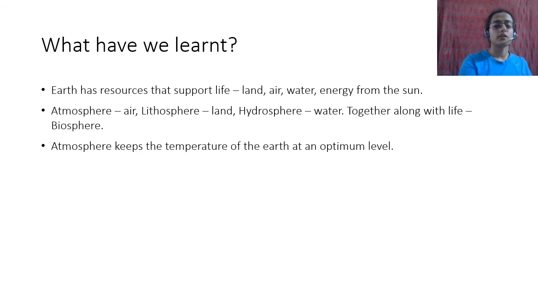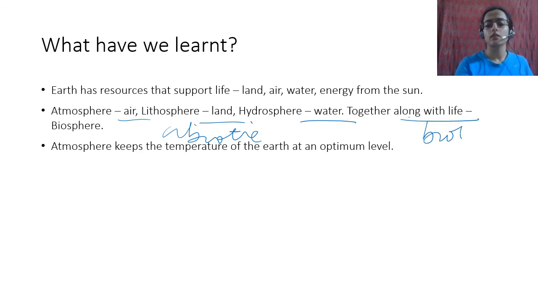Air, land, and water are the abiotic components, whereas life is the biotic component. Okay.